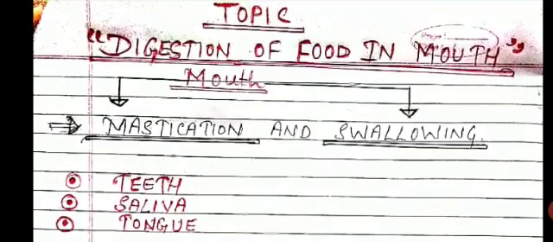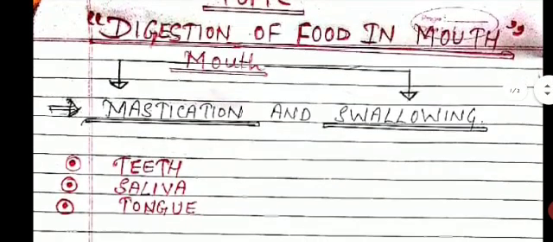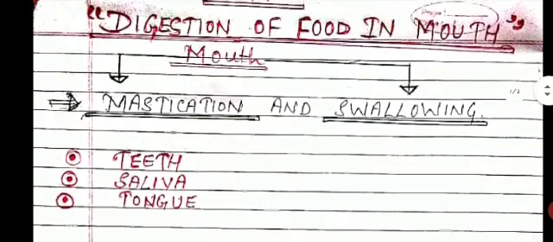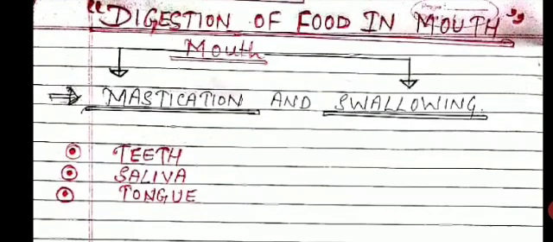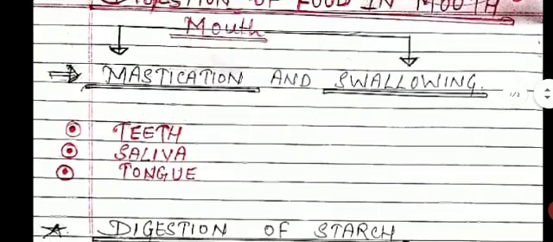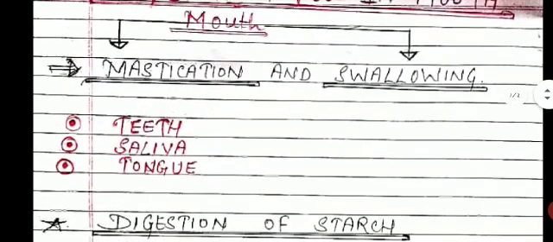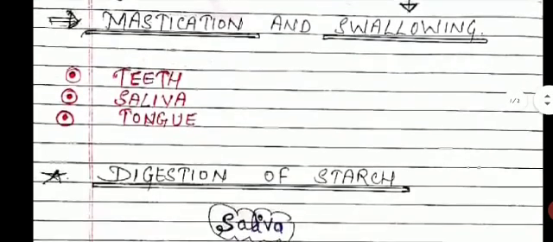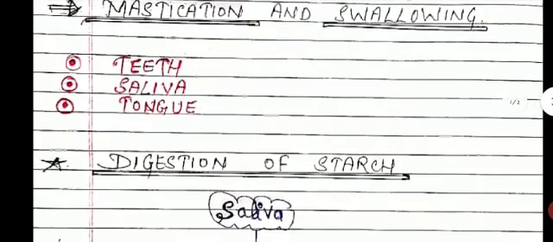The mouth serves two functions. First is mastication and swallowing. For the mastication and swallowing process, these three parts are very important: teeth, saliva and tongue.